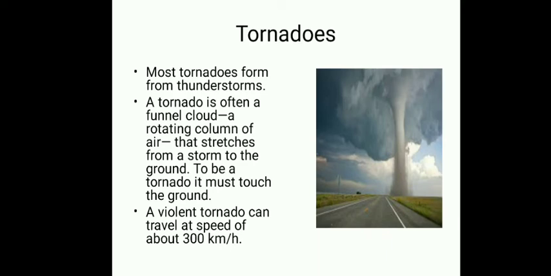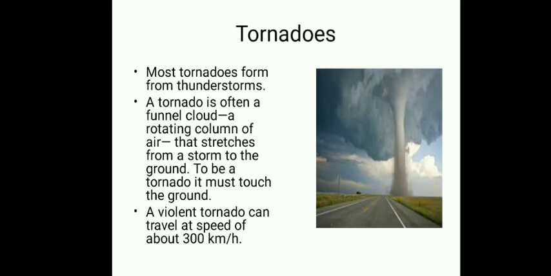Now we come to tornadoes. Tornadoes are also formed from thunderstorms, but they are different from cyclones. A tornado is basically a funnel shaped cloud. As you can see here, this is a funnel shaped cloud, and it stretches from the thunderstorm up till the ground.